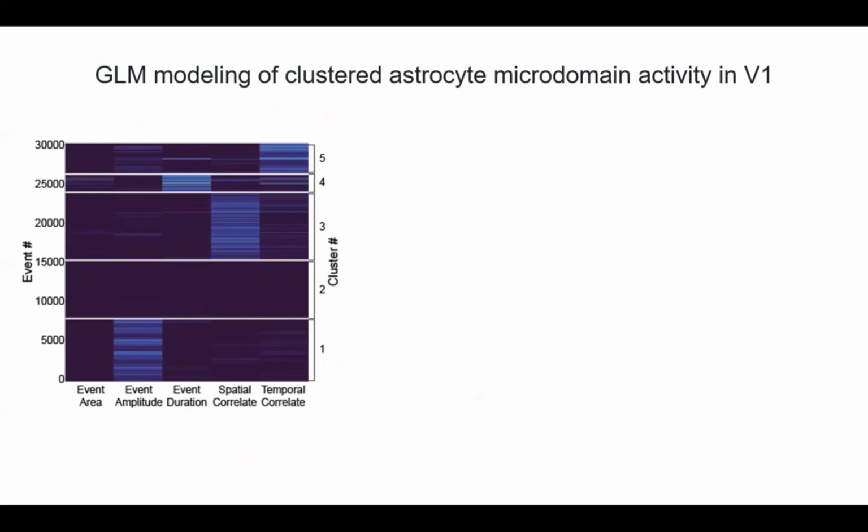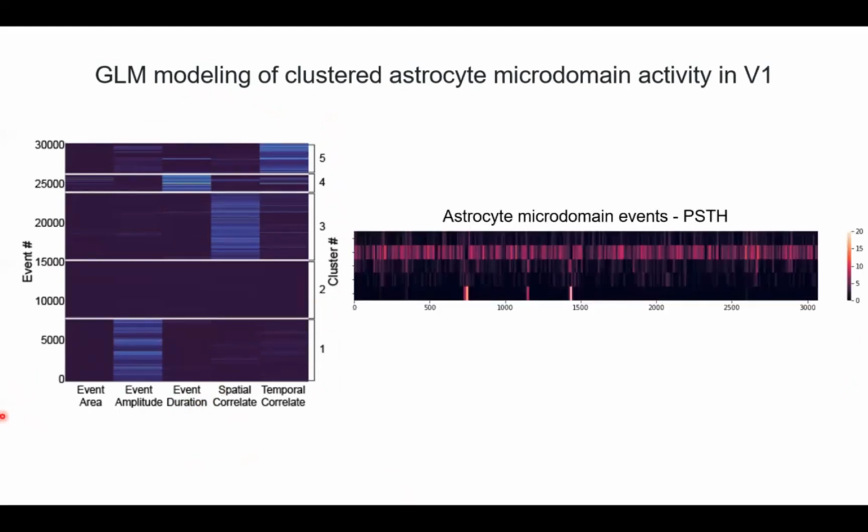Here on the right, the heat map shows all of the events from one cluster per line. So that's going across throughout the duration of the imaging session. And basically the signals here are where they happen in time. So essentially this is a peristimulus time histogram of each astrocyte cluster. And then we've built the GLM for each one of these groups with the idea that the results from our modeling will give us an idea of what predictors are contributing to the event activity in each functionally defined group.